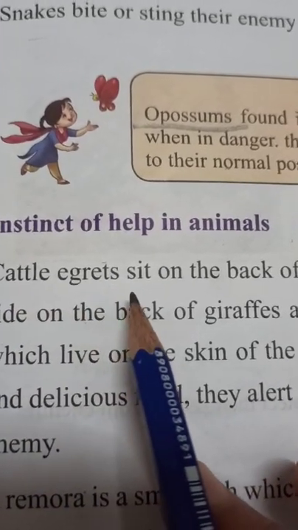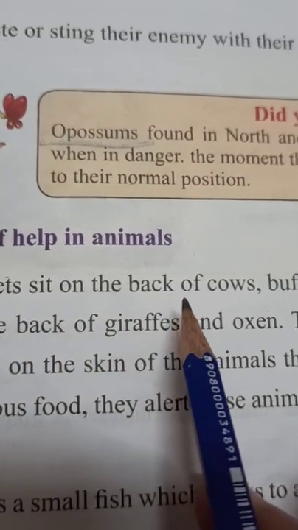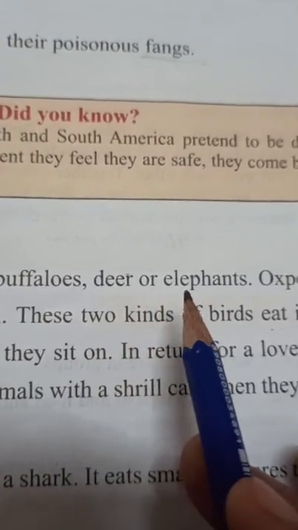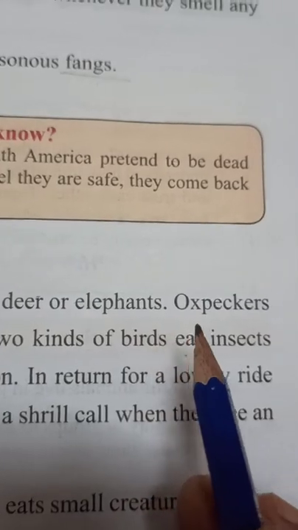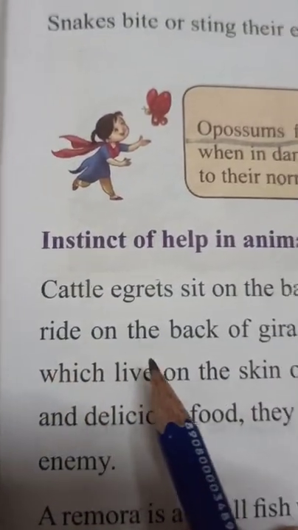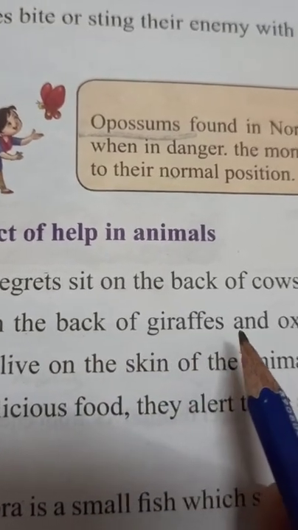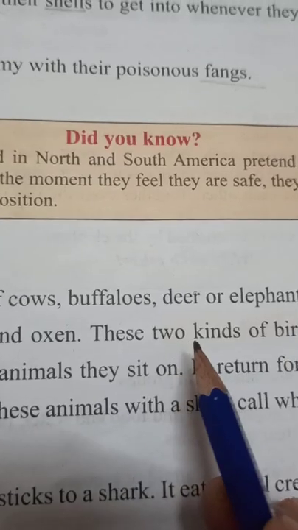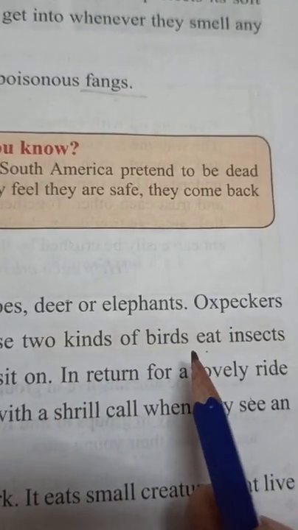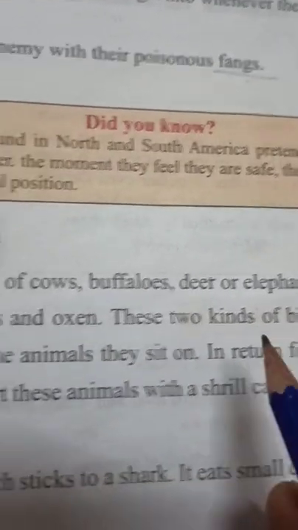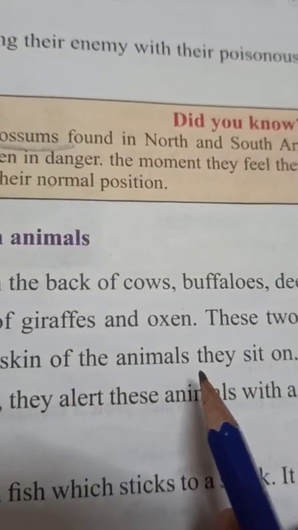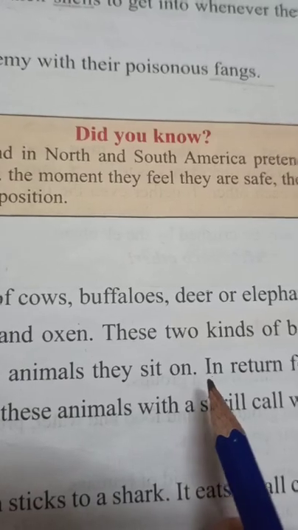Cattle egrets sit on the back of cows, buffaloes, deer or elephants. Oxpeckers ride on the back of giraffes and oxen. These two kinds of birds eat insects which live on the skin of the animals they sit on.